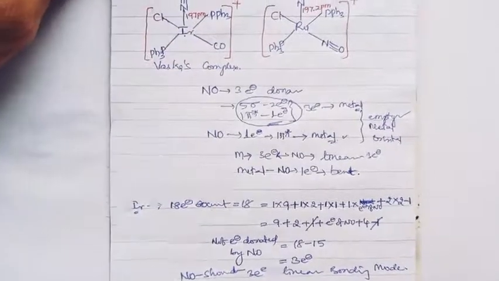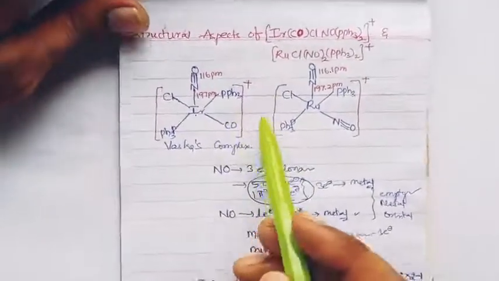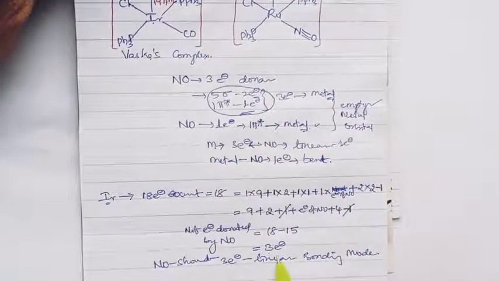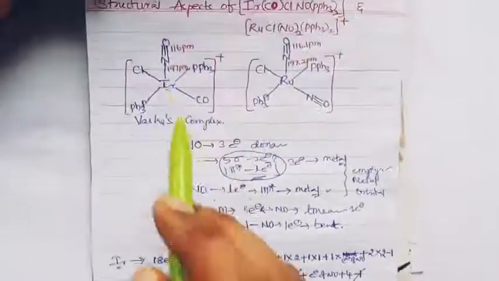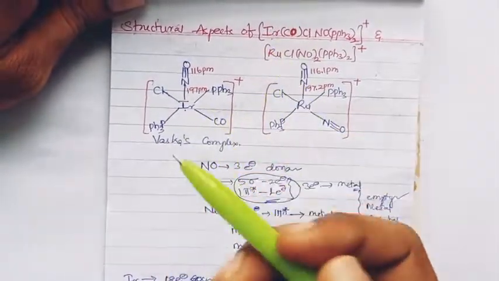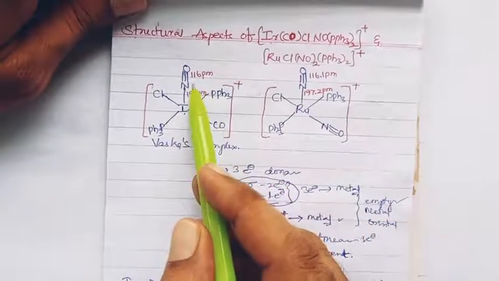The Vaska complex has nitrosyl as a 3 electron donor, which means the iridium of the Vaska complex has sufficient empty orbitals to accept the 3 electrons from the nitrosyl.